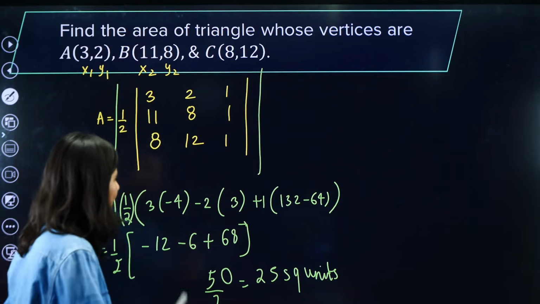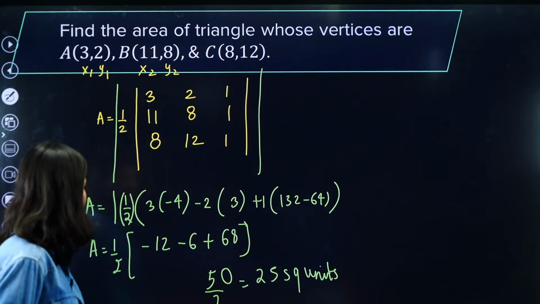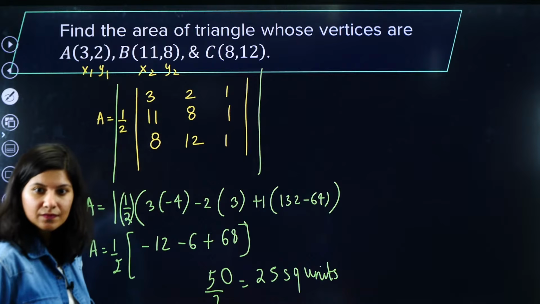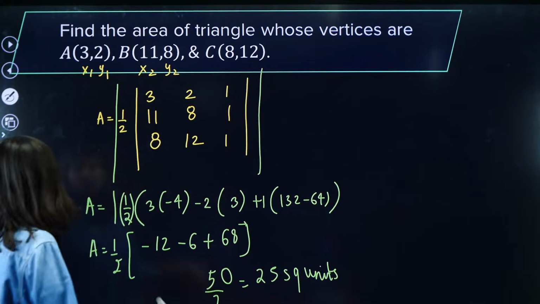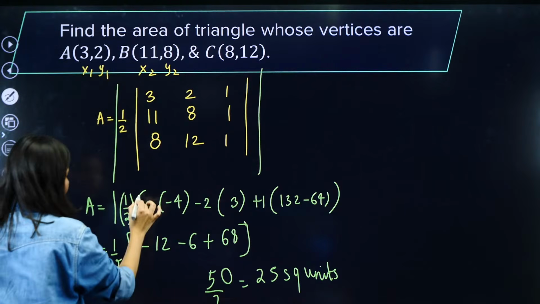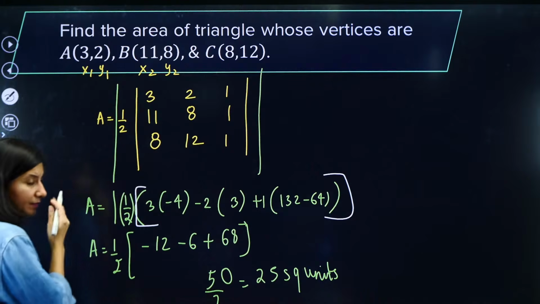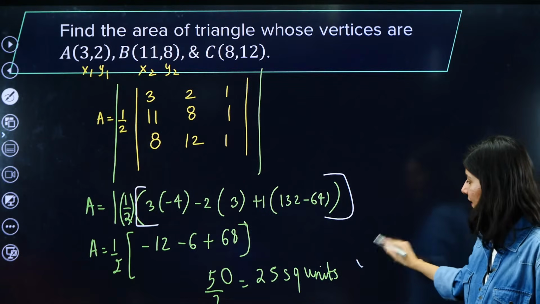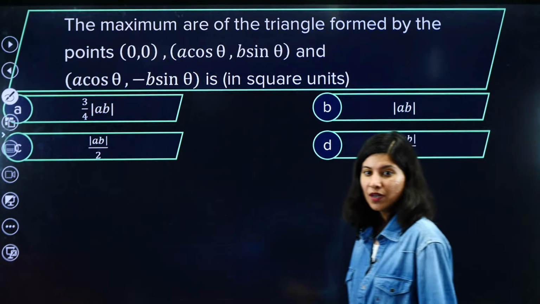Let me just check. 36 and 32 is 68, 68 minus 18. Yes, so now it's fine. So a very easy, direct formula based question.